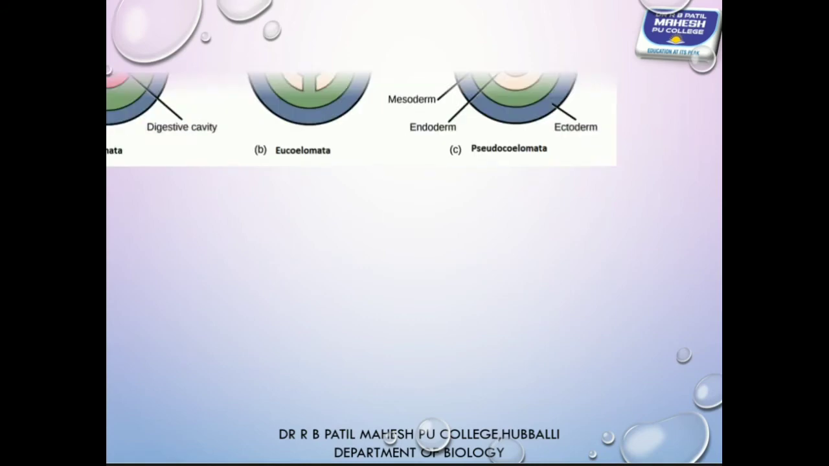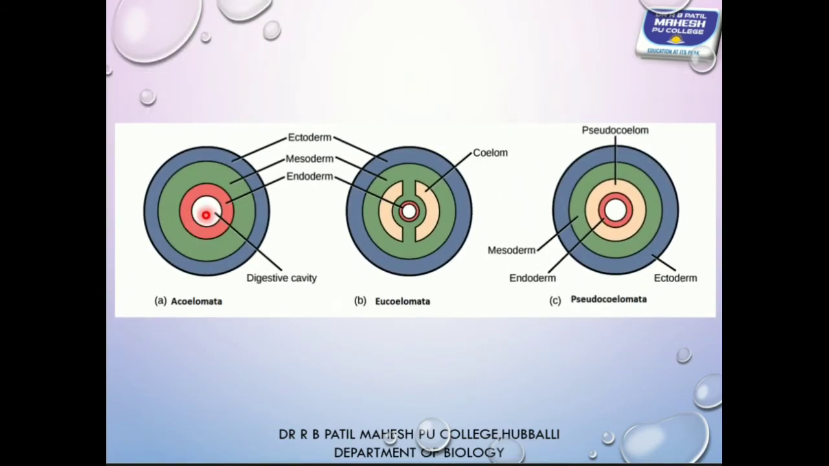In the three cases, cavity is present or absent. In case of acoelom, cavity is absent. Pseudocoelom, cavity is present, but it is not lined by coelomic epithelium. Eucoelom, here cavity is present and cavity is lined by coelomic epithelium. So acoelom, pseudocoelom, eucoelom. So based on the coelom, animals are classified.